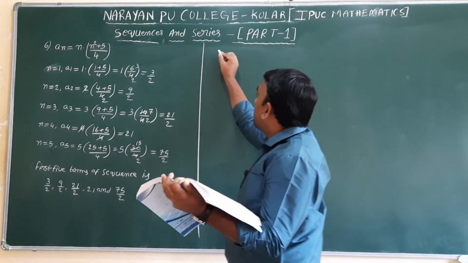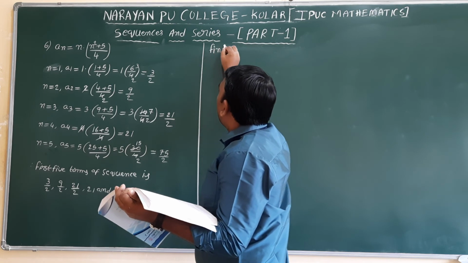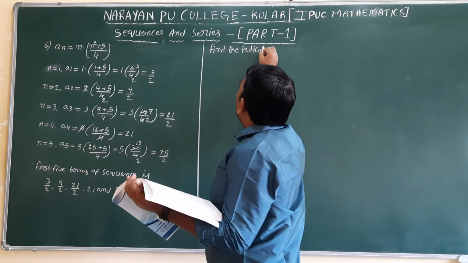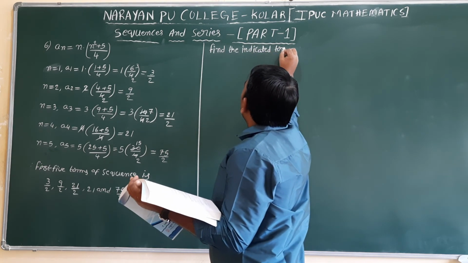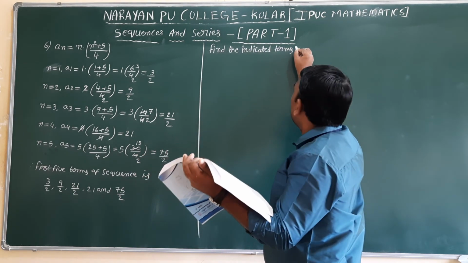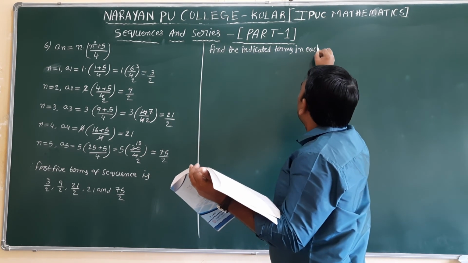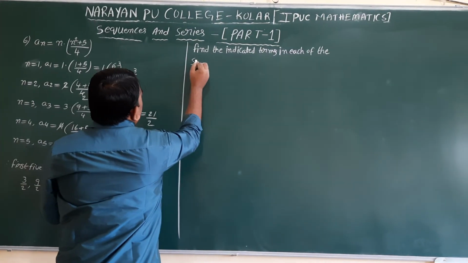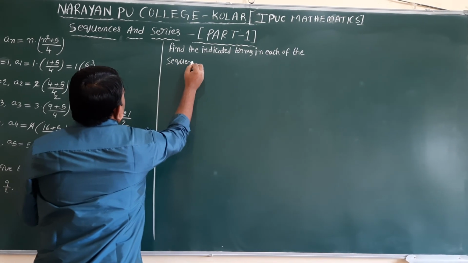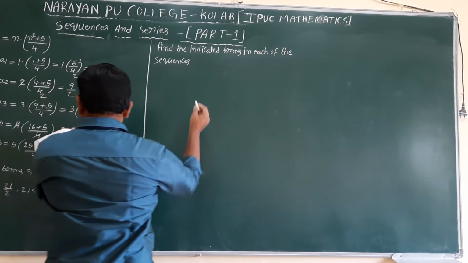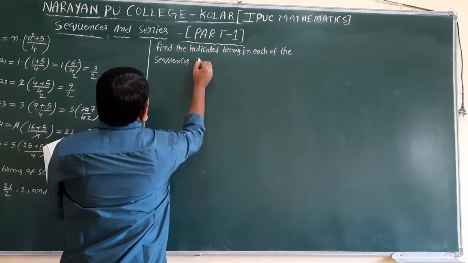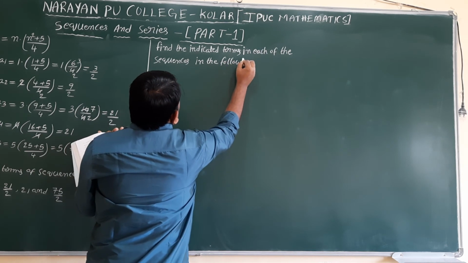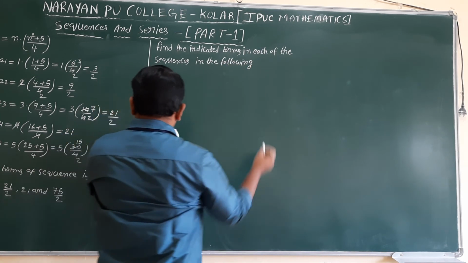Find the indicated terms in each of the sequences in the following whose nth terms are given.